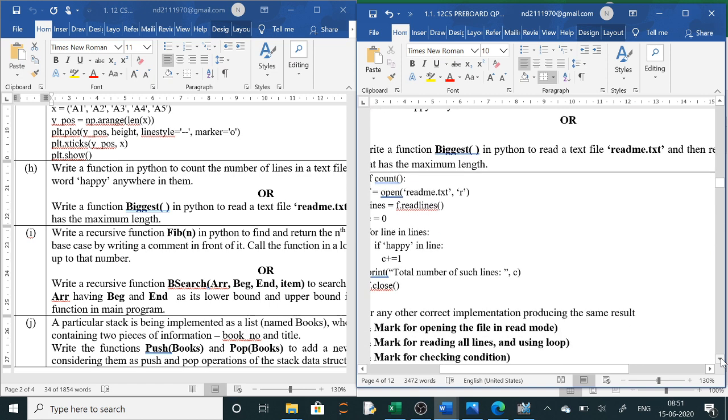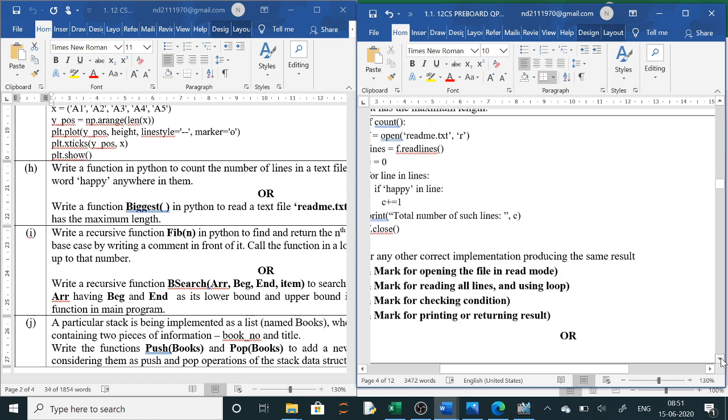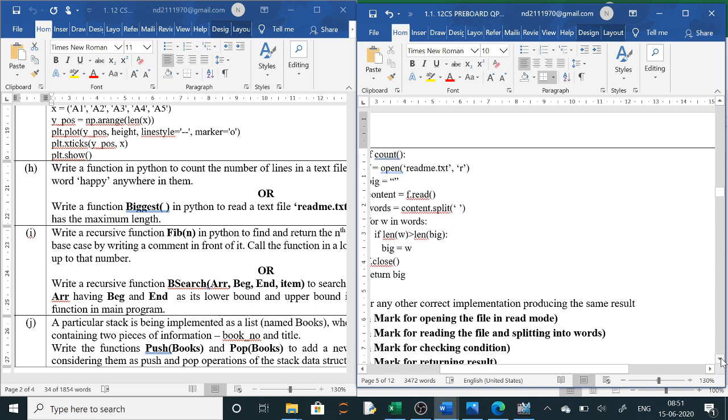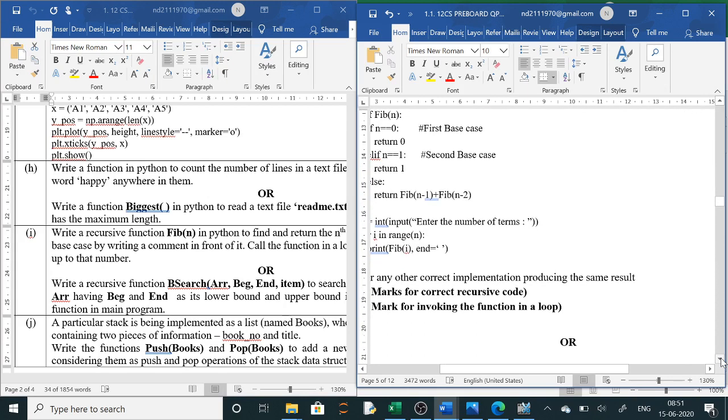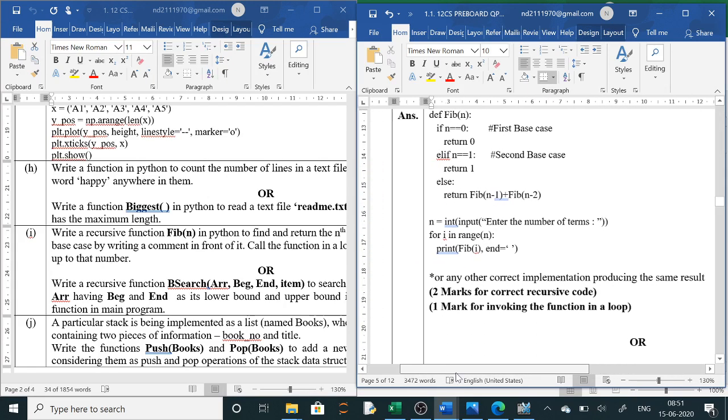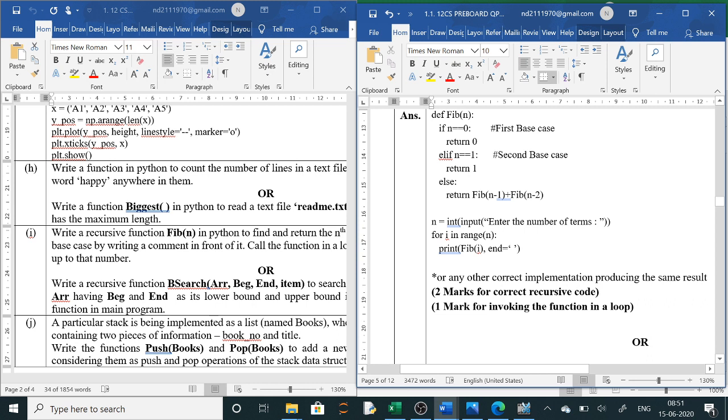So in binary search, what we have done is we have taken a list, and then you can use a function. In the question paper they have given a function, so we will write a function. So the first one is Fibonacci. Let's do the Fibonacci one. In Fibonacci the base case: we are starting from 0, so 0 and 1. So the first base case will be n equals 1, or like this also we can do it. Normally in the book, what is given is if n equals 0 or n equals 1. So it is given in one place only.